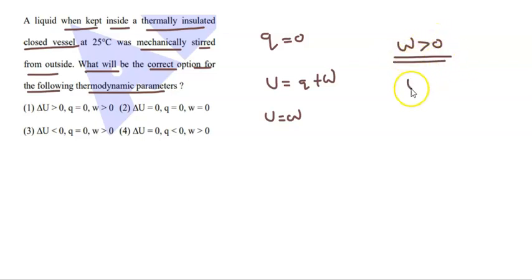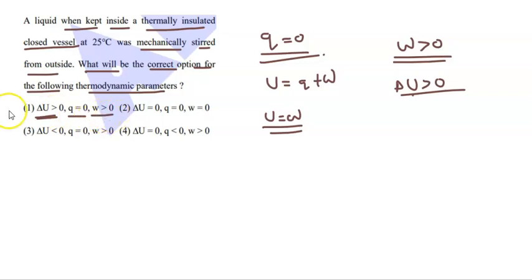Whenever W is greater than 0, U is also greater than 0, because U is equal to W and Q is equal to 0. So the correct option for this question is delta U greater than 0. That means the change in internal energy is greater than 0. Q is equal to 0 and W is greater than 0. Option 1 is the correct answer for this question.